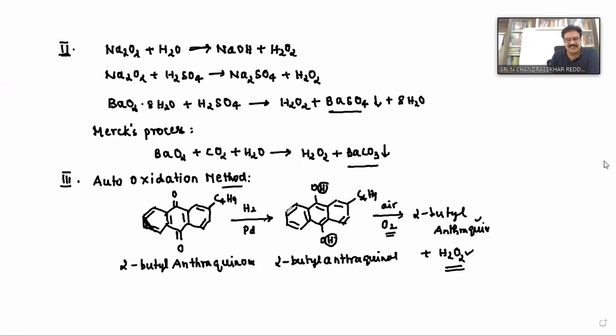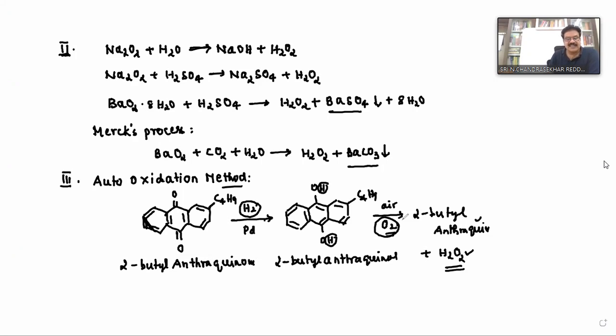hydrogen and oxygen. In the first step we are using hydrogen. In the second step we are using oxygen. You may get the doubt: can't we prepare hydrogen peroxide directly by using hydrogen and oxygen? No, we cannot. We can prepare water, but we cannot prepare hydrogen peroxide directly from hydrogen and oxygen. When hydrogen and oxygen are combined, we get water, but not hydrogen peroxide. Therefore, the indirect method is this one.